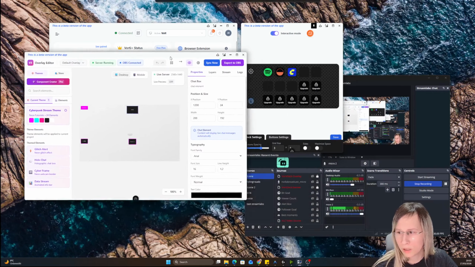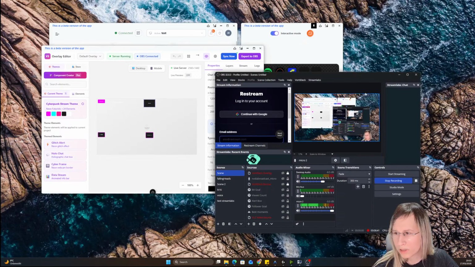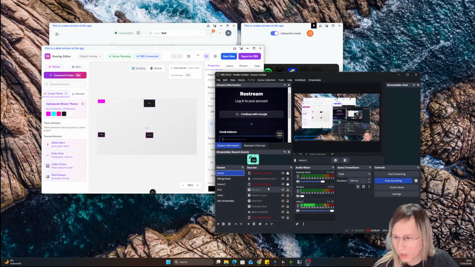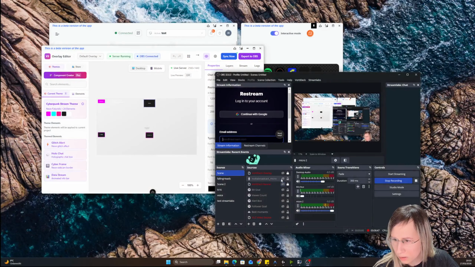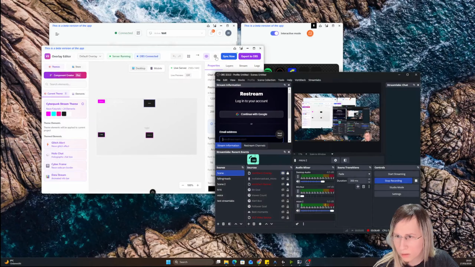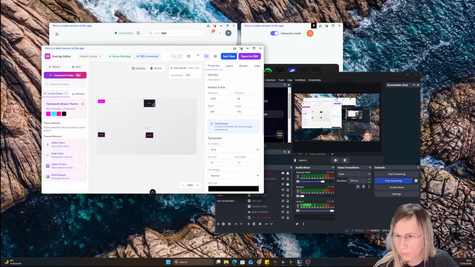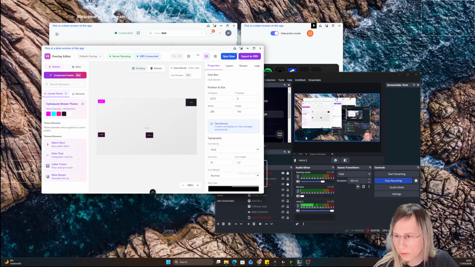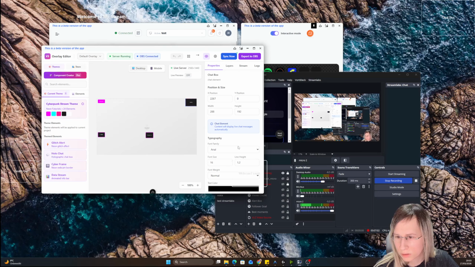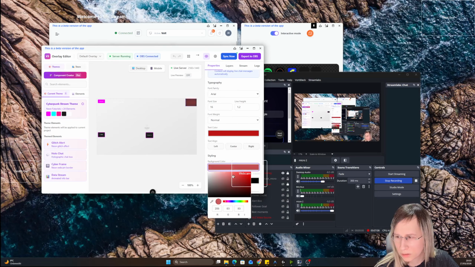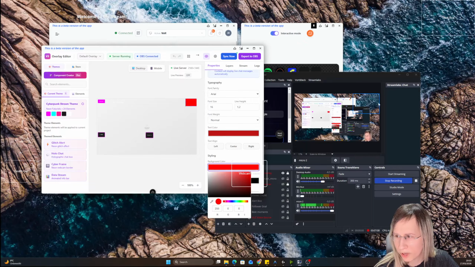So you can add overlay, it works, but yeah, it's not perfect.